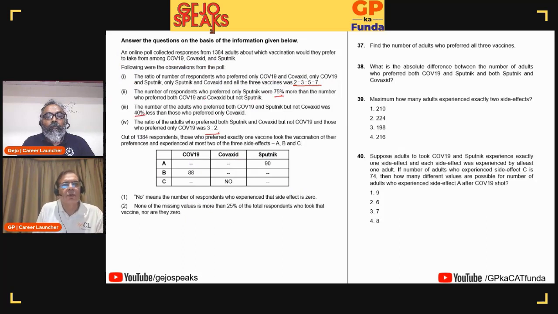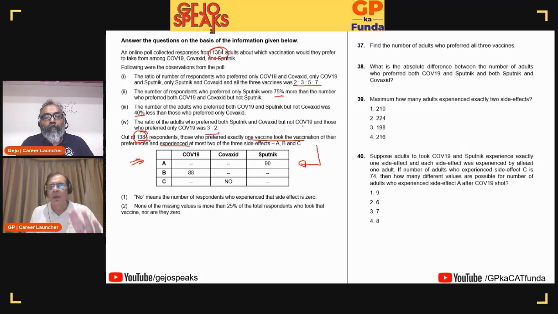What I don't like is it has got only ratios. But doable. Now, this is additional information: out of the 1384 respondents, those who preferred exactly one vaccine took the vaccination of their preference. So I know the total number. This is data which pertains to people who had a preference for only one specific vaccine.